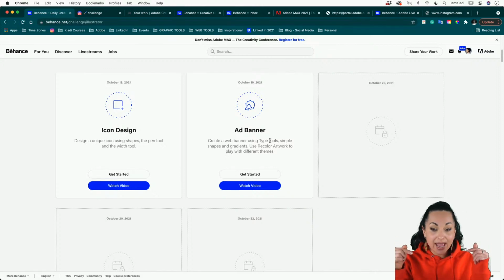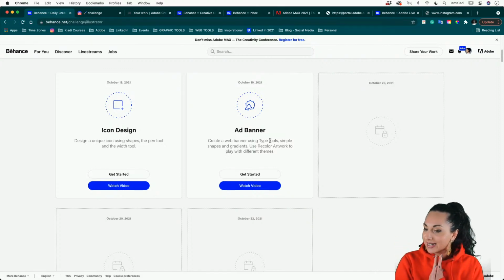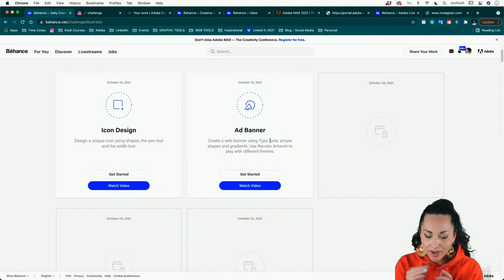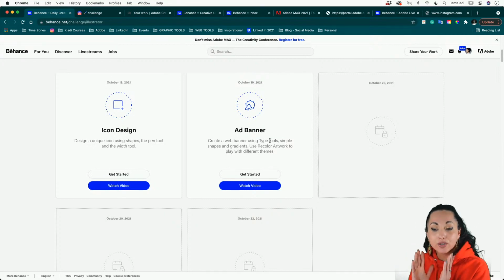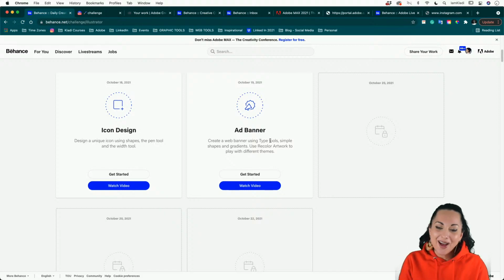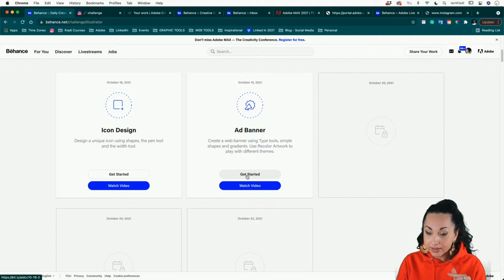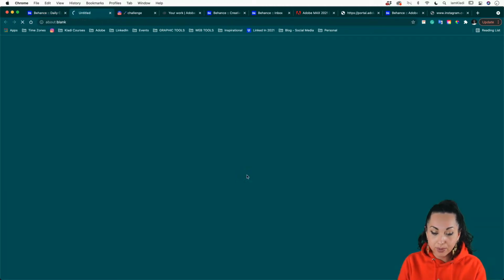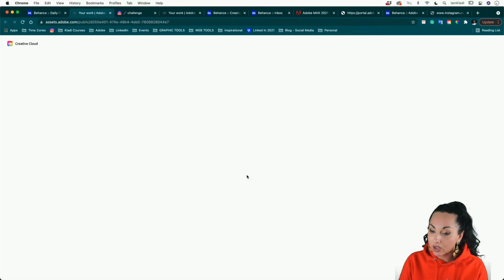As you can see, today we're going to be learning how to create an ad banner, and we're going to be playing with the type tool, the gradient tool, Recolor, but I'm going to throw in a little bit more as well. We're going to make it fun. We're going to create blending modes, use transparency. And in fact, first of all, by clicking on the Get Starter button, you'll be able to download the starter file.